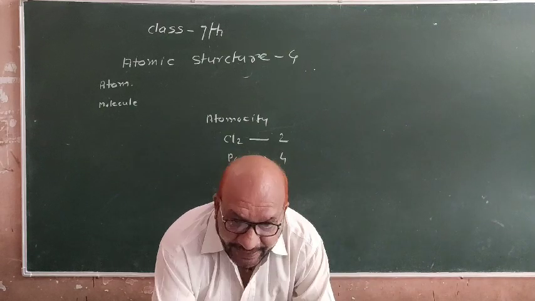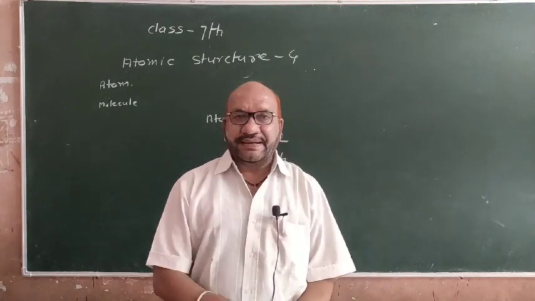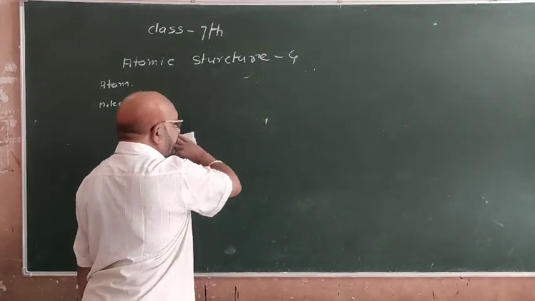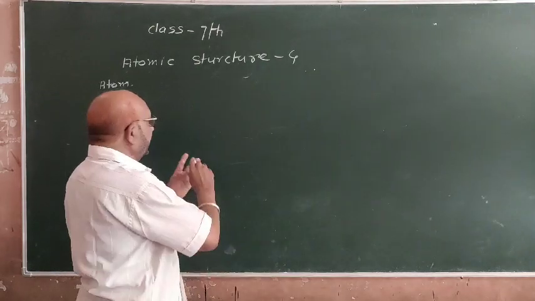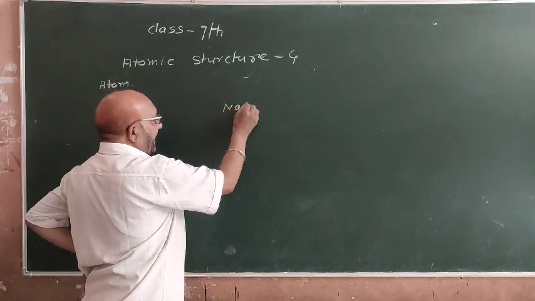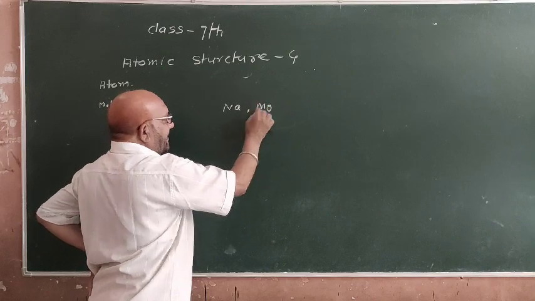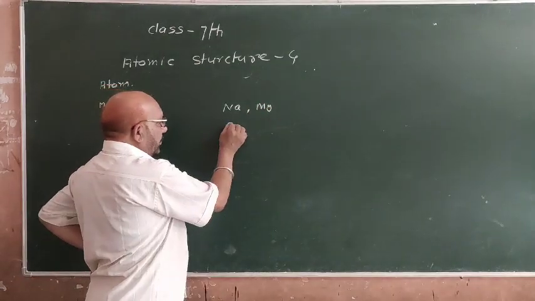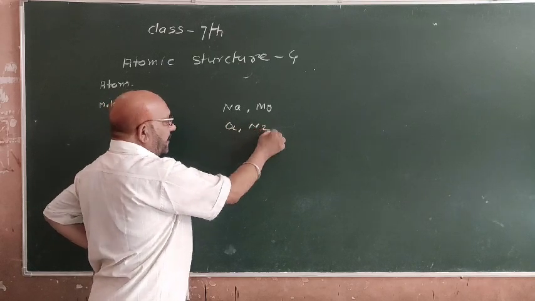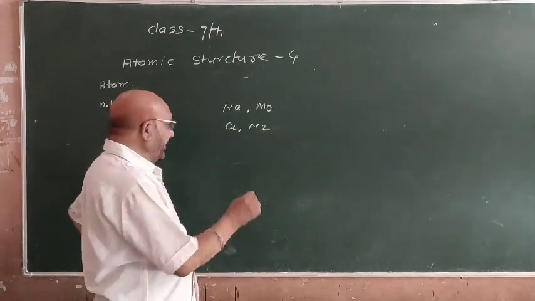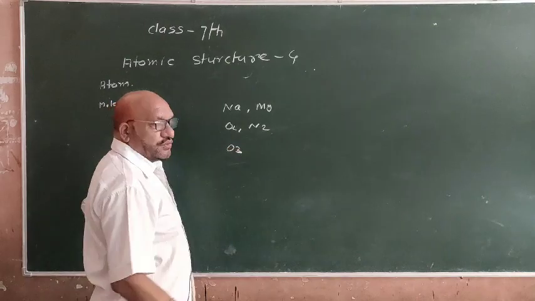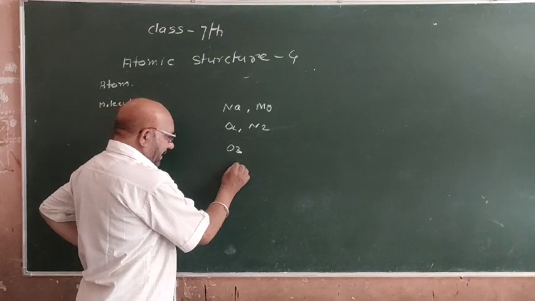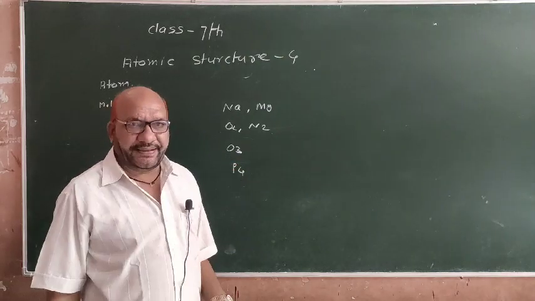Now types of atoms. Monoatomic, diatomic, triatomic, tetraatomic. Monoatomic means Na, Mg. This type of atom is called monoatomic. Diatomic means O2, N2. Triatomic means O3, ozone. Ozone is called a triatomic molecule. Tetra means P4. Right?